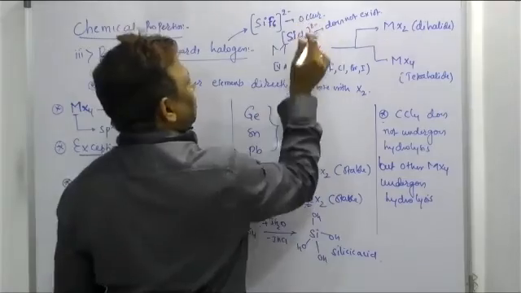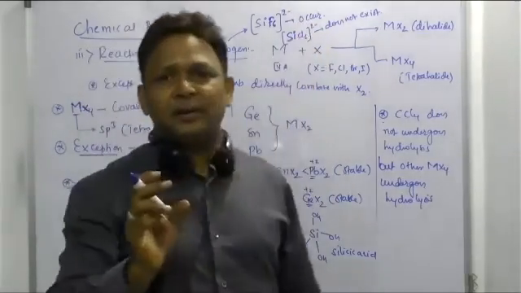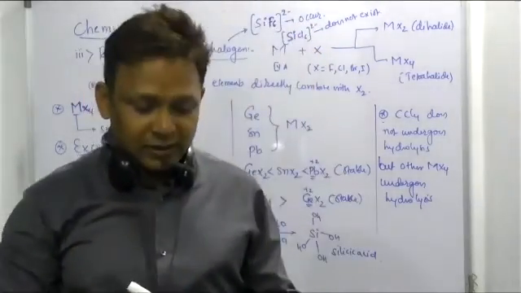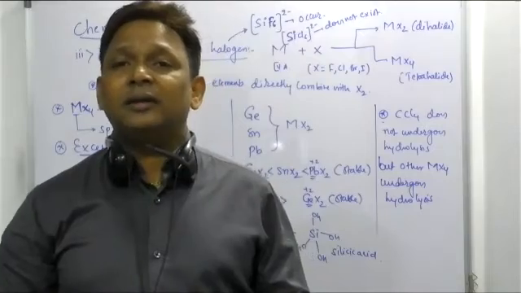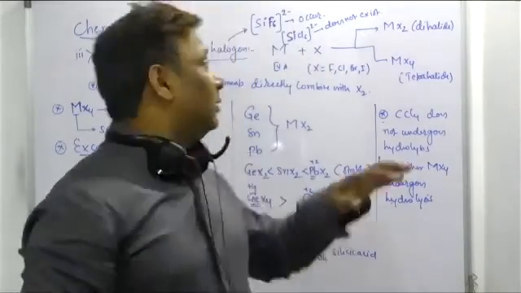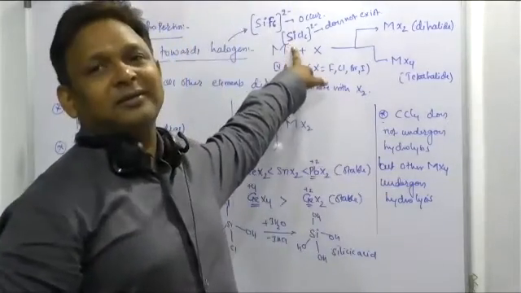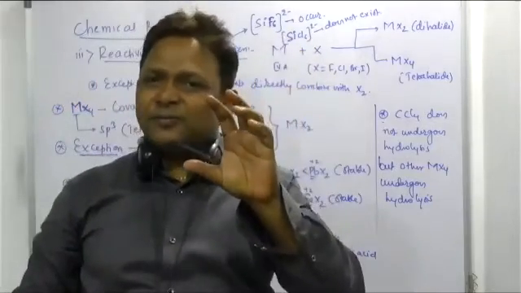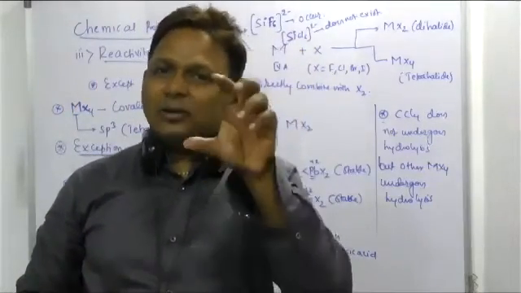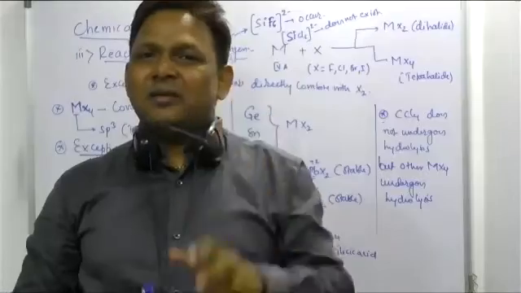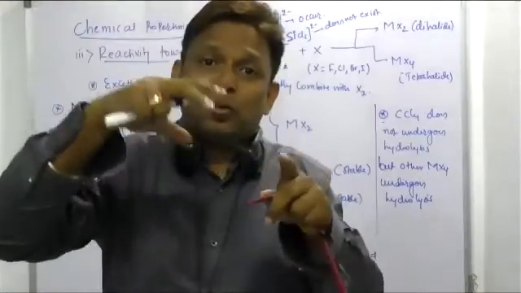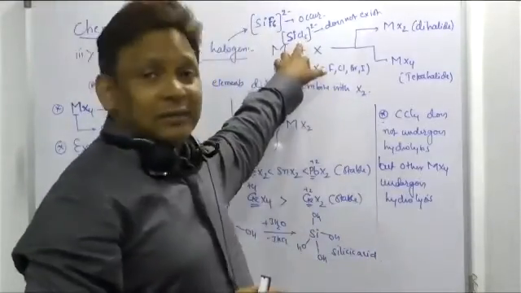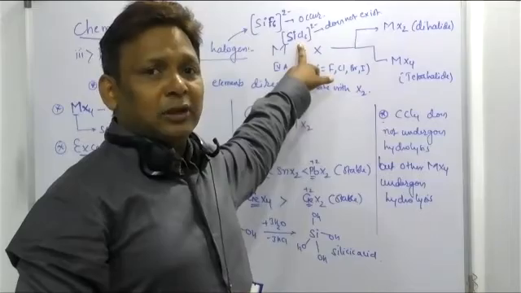What is that? Due to the larger size of the chlorine. Yeah, beta. Because of the larger size of the chloride ion, it cannot be accommodated on the Si+4 ion. See, Si+4 is a cation with a limited size, but the larger anion, the chloride ion, wants to accommodate on that silicon.